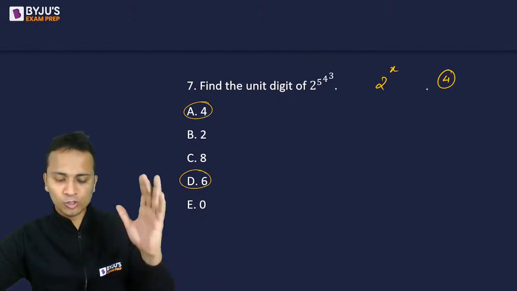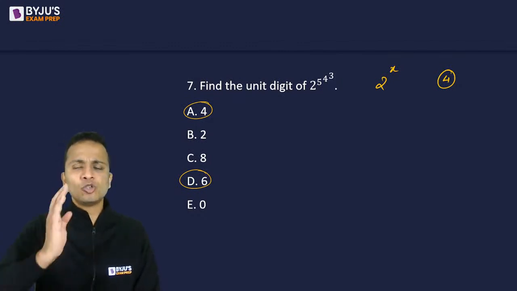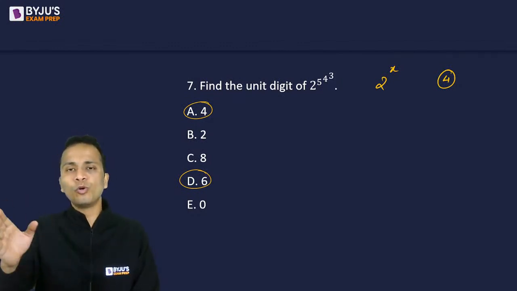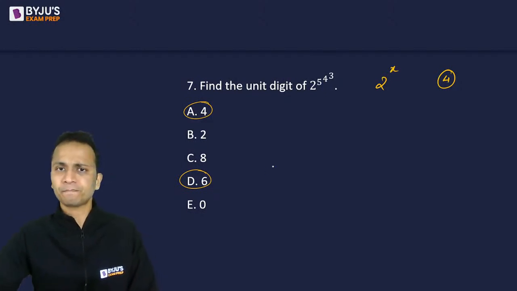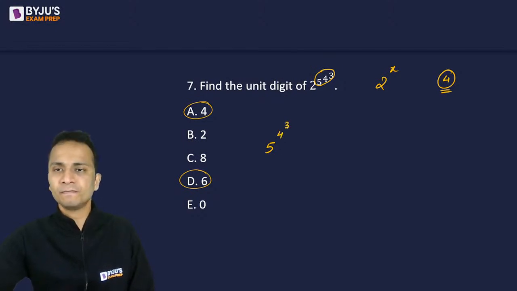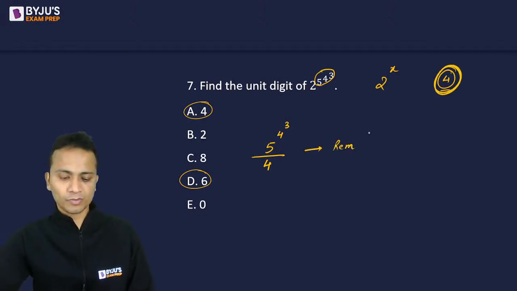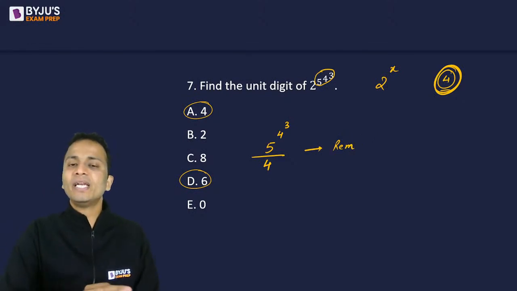2486, 2486, absolutely Vishal. Sony, we'll not write 16. We are dealing with unit digits. So 2486, 2486. This is how they will keep on repeating. Okay. Now, since the cyclicity of unit digits for the powers of 2 is 4, so what do we do to solve such questions? We will consider the power which is 5 raised to the power 4 raised to the power 3. We'll divide it by 4, which is the cyclicity, and calculate the remainder.